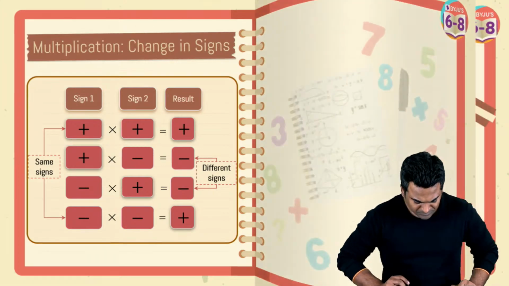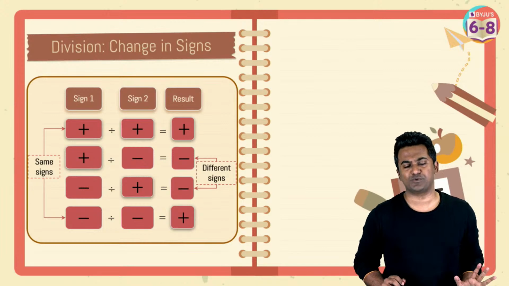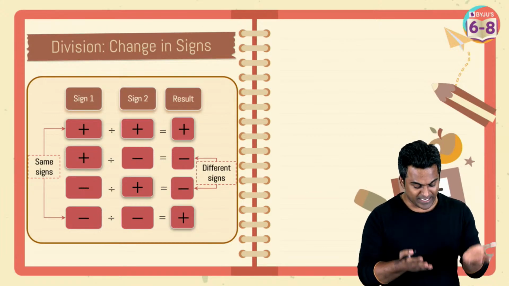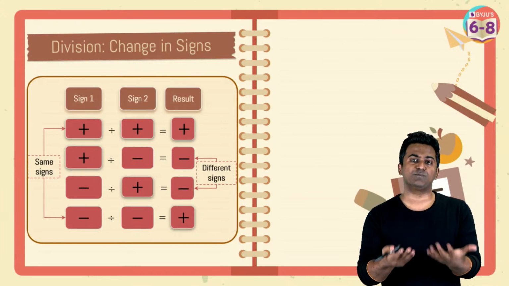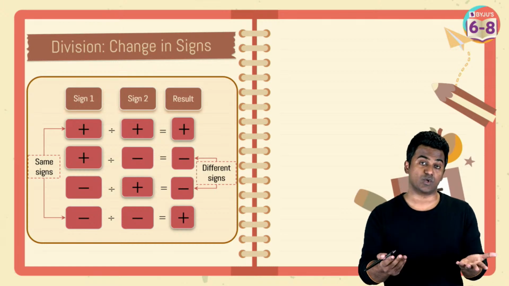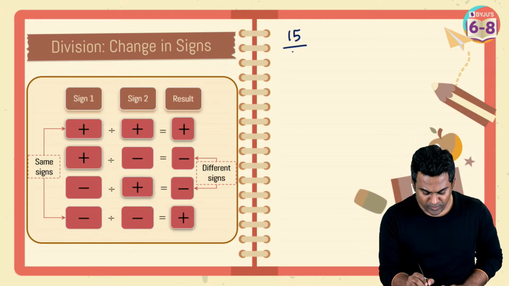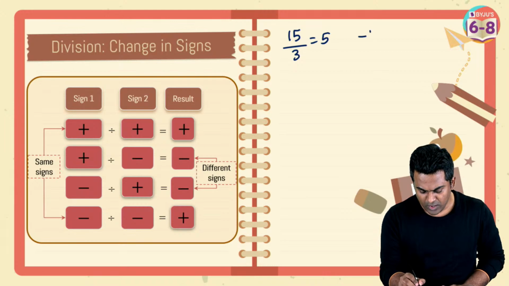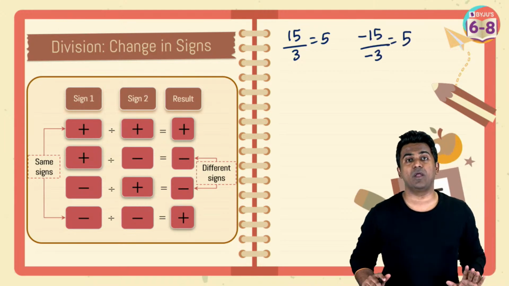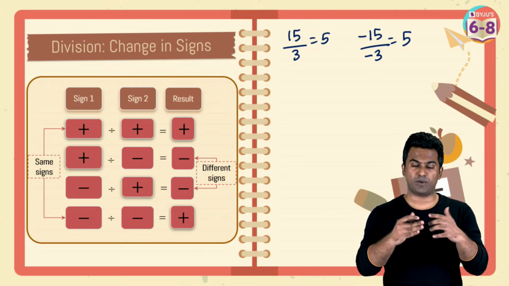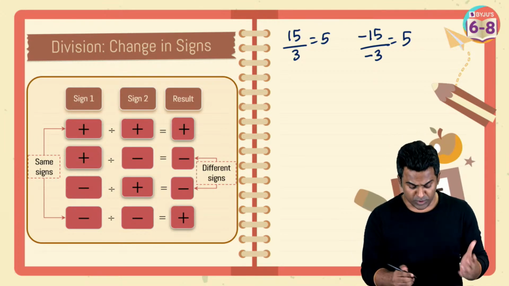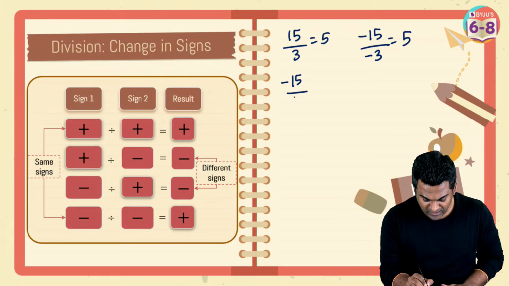Let's move on now. The same rules apply to division as well. I don't need to stress any further on that. Same signs, when you divide, the result is positive. Different signs, the result is going to be negative. So 15, when you divide by 3, the answer is 5. Or minus 15, when you divide by minus 3, the answer is going to be the same, positive 5, because negative divided by negative is also positive. Whereas minus 15 divided by 3 is going to be minus 5.